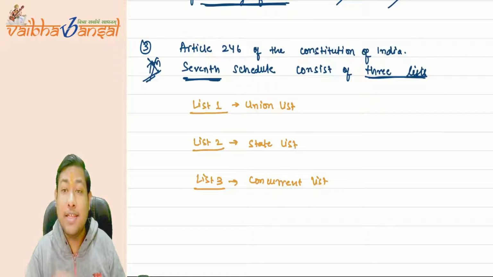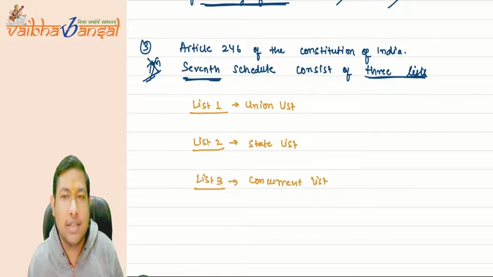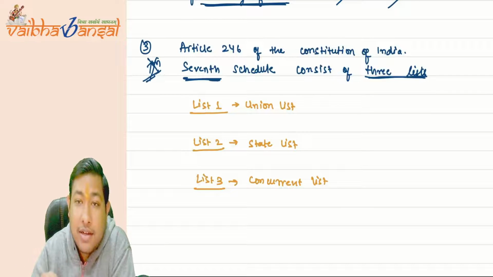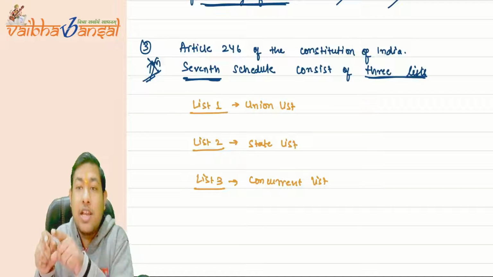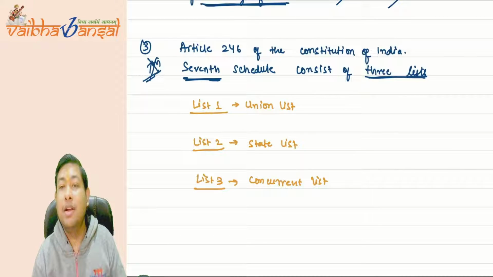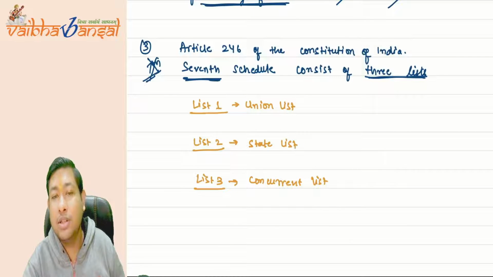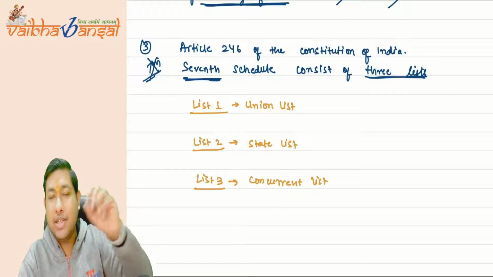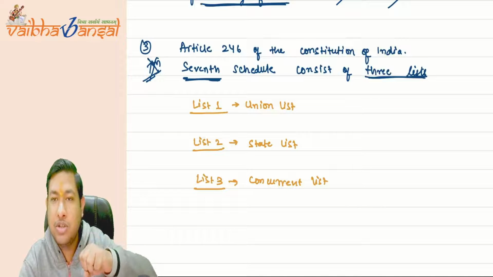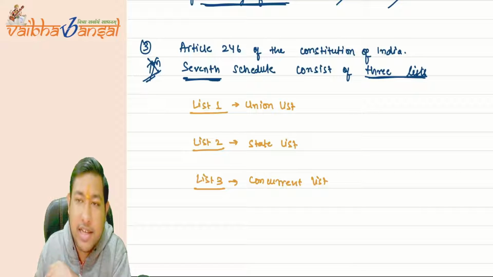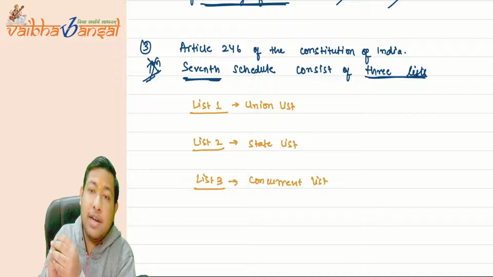Then in list number two, there are certain other taxes or matters given. For those, the power to collect tax is given to the state governments. But there is a problem. There may be some taxes on which both have rights: the union government should also get the tax from those incomes, and the state government should also get the tax from those incomes.